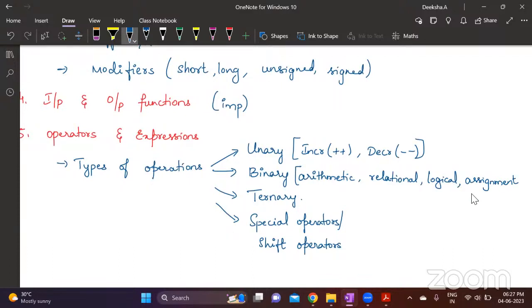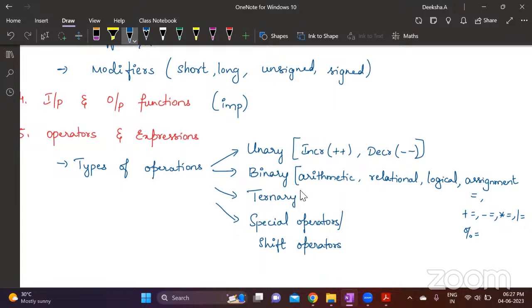One is the simple assignment operator, which is equal to, and then we have the compound assignment operator, which is the assignment operator combined with arithmetic operators: plus equal to, minus equal to, star equal to, slash equal to, modulus equal to. So combining the assignment operator with each of these arithmetic operators becomes your compound assignment operator. This is simple assignment. This is compound assignment. All these come under binary operators.